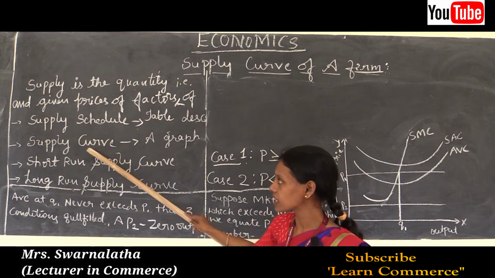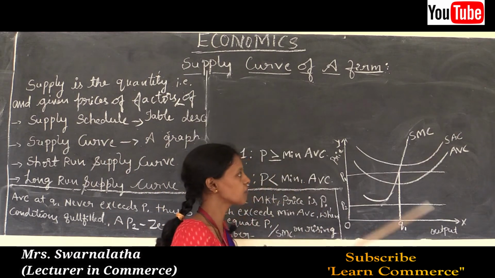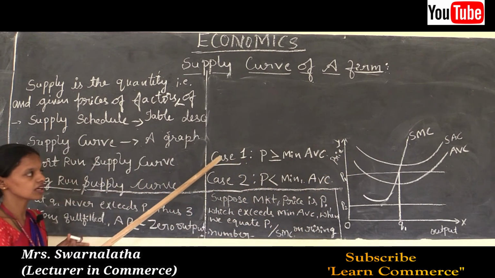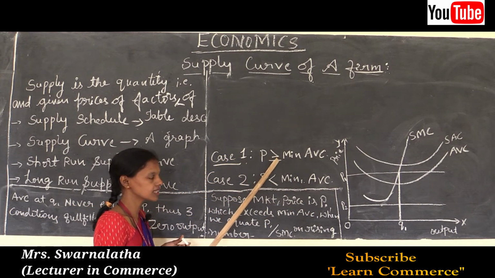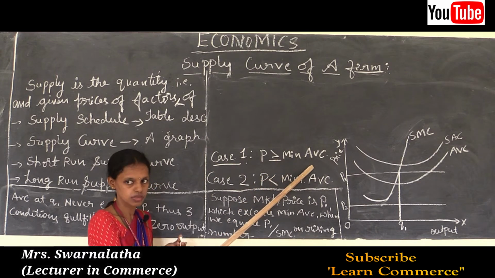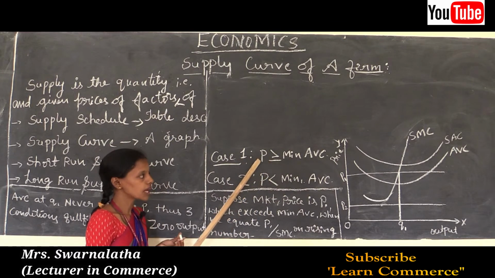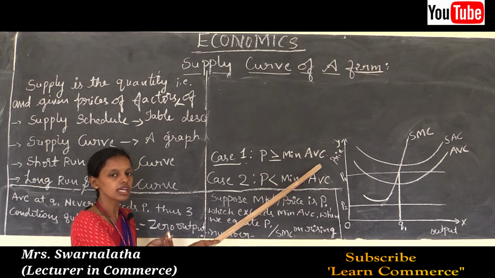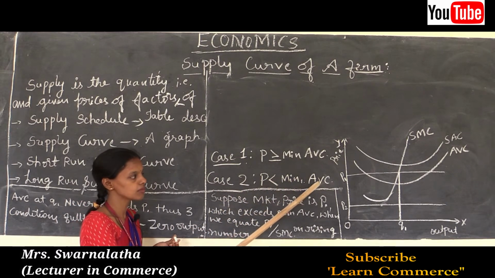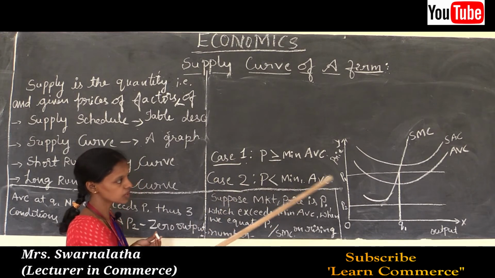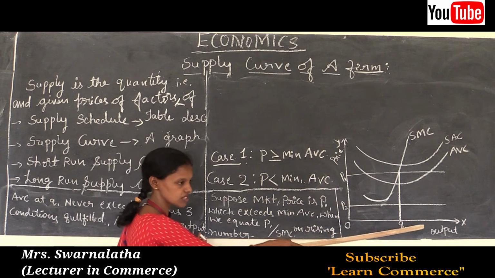This supply curve is very important. It can be explained through a graphical representation. Here there are two cases to study. Case 1, or condition 1: price should be greater than or equal to minimum AVC. Case 2, or condition 2: price should be less than minimum AVC. First we are going to study condition 1 and condition 2 through the graphical representation.